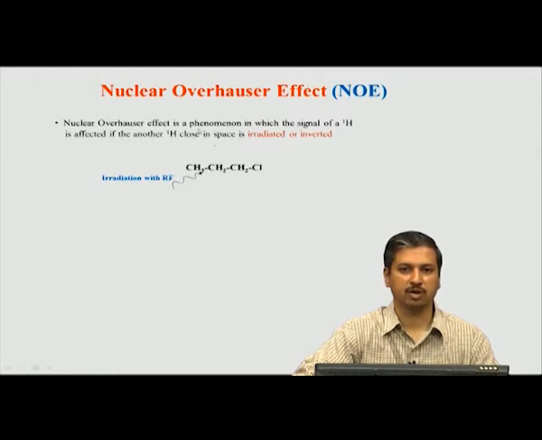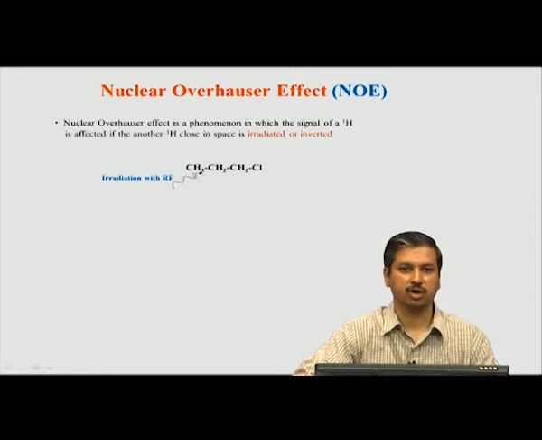First, you have to irradiate one hydrogen, and the irradiation disturbs the population level in that hydrogen. When you do not apply a pulse, there is a Boltzmann distribution of population at equilibrium, but when you apply a pulse the populations become equal. We say the levels are saturated, meaning the populations are equalized, so there is no more population difference.